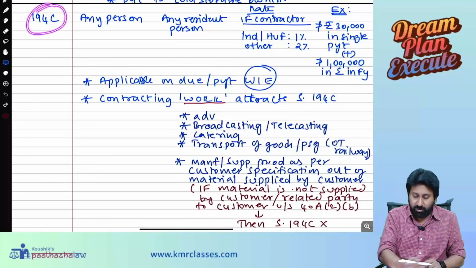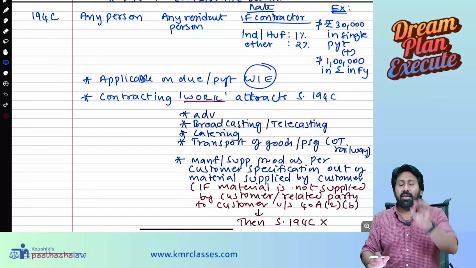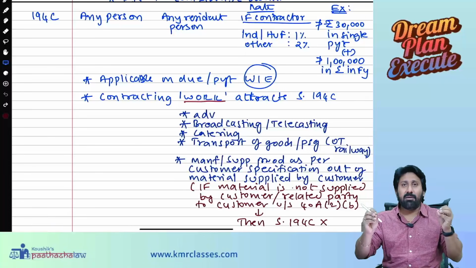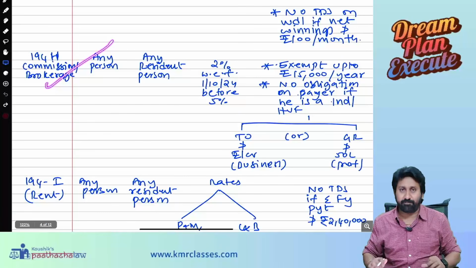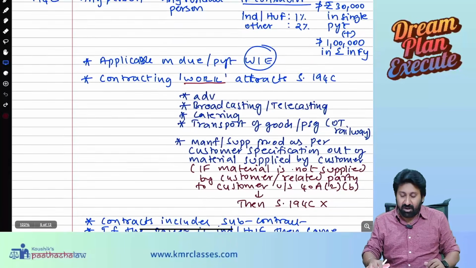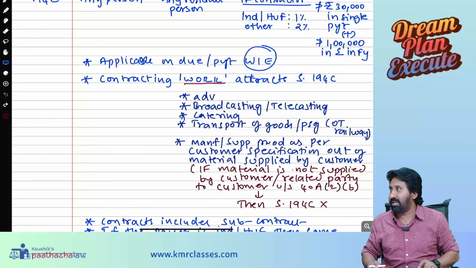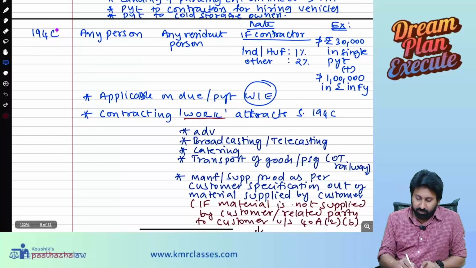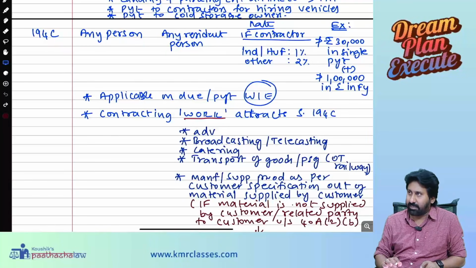Okay, 194C. Any person paying to any other resident person. General agency and brokerage, all these things are 194H. Whenever there is a contracting business, there is a works contract. So 194C, any person making any payment to any other person.